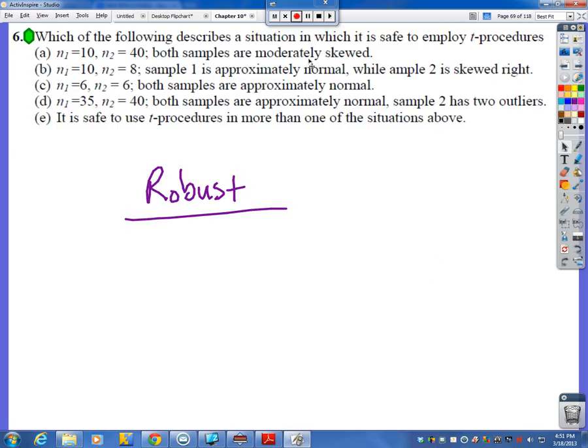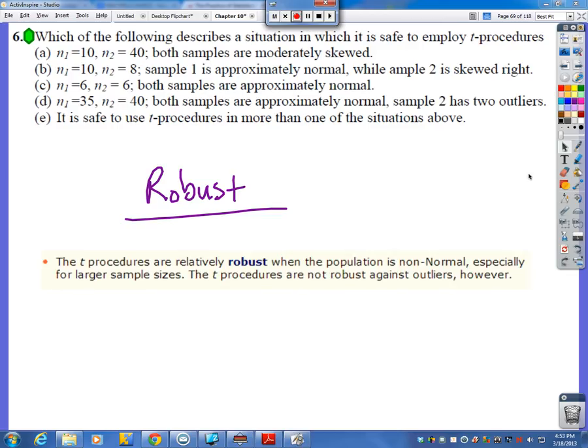Okay, and let me go grab real quick out of the book the definition of robust. Okay, here's what I pulled out of the book here. It says the T procedures are relatively robust, which means it's okay to still do whatever procedure you're trying to do when the population is non-normal, especially for larger sample sizes. The T procedures are not robust against outliers, however. Okay, so outliers here means it's not robust, which means T procedures cannot really be used in this case.